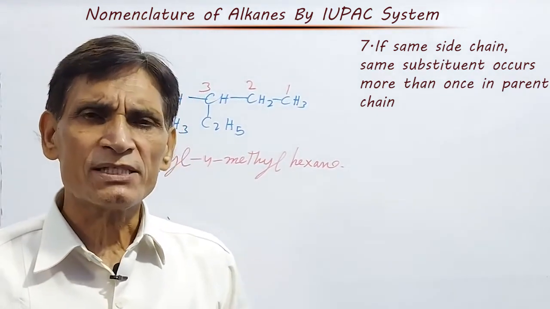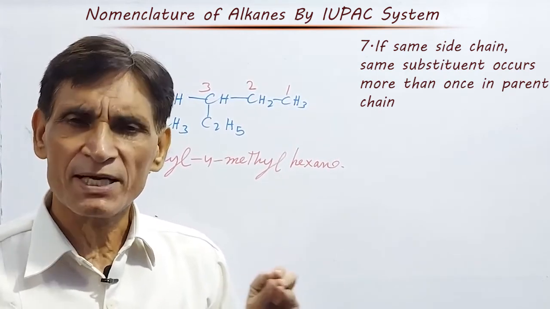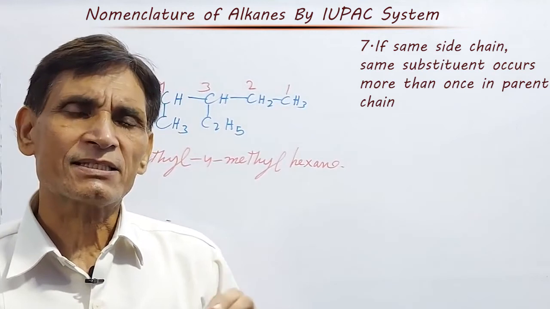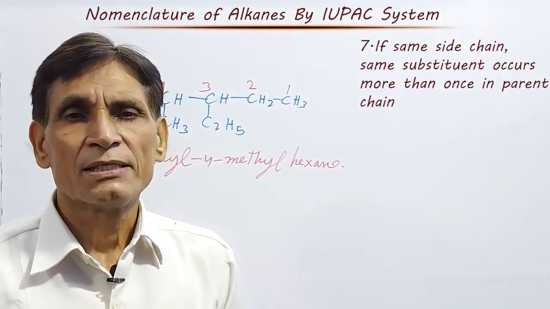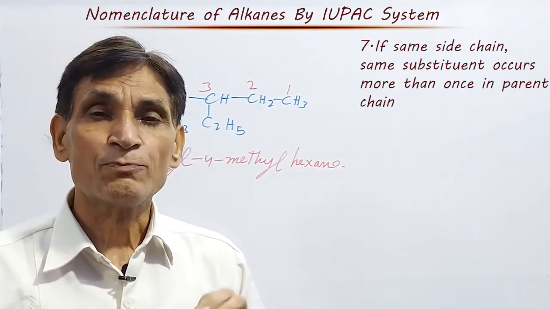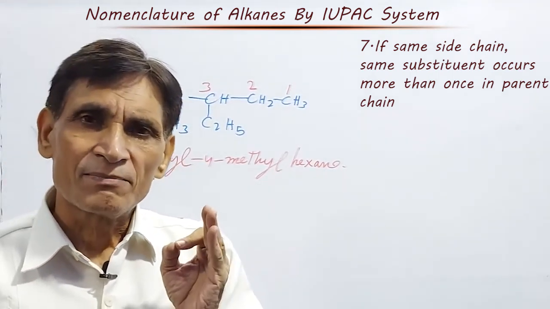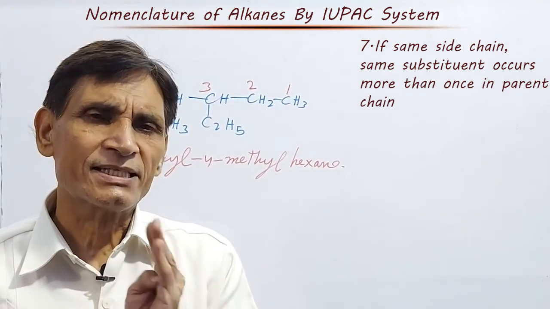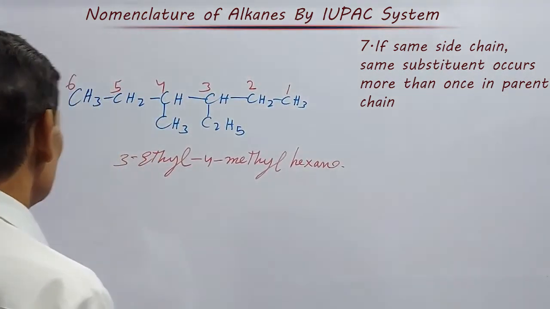If the same alkyl groups are present more than once in the same parent chain, then the multiplying prefixes di, tri, tetra, penta, etc. are used just before the name of the substituent, and their position numbers are separated by commas. But while deciding alphabetical order, this di, tri, tetra, these are not considered.